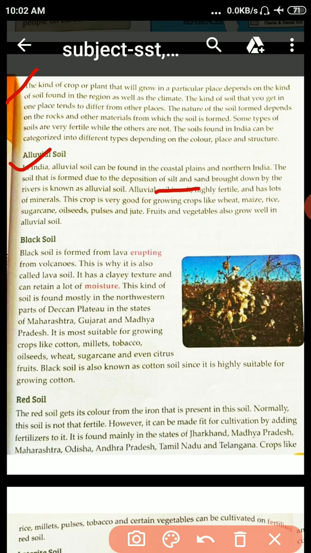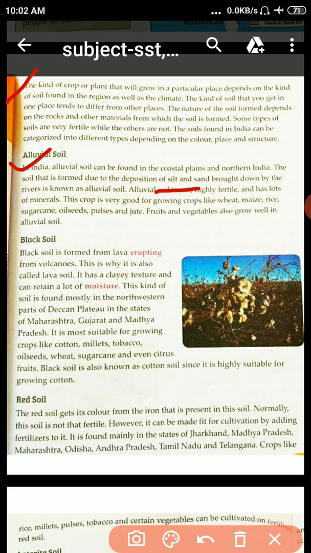Student, alluvial soil is soft, highly fertile and has lots of minerals. It is very good for growing crops like wheat, maize, rice, sugarcane, oilseed, pulses and jute.